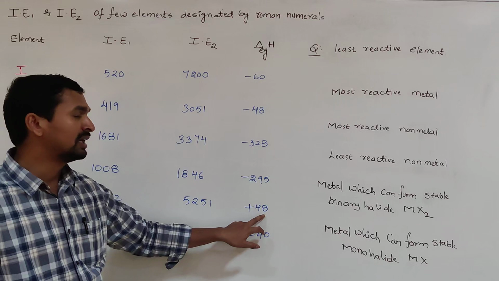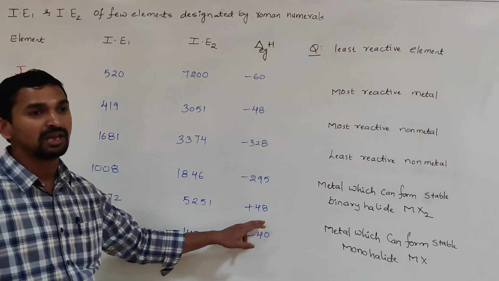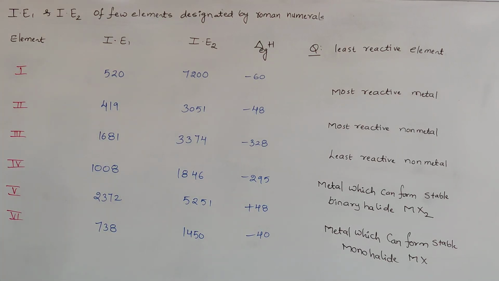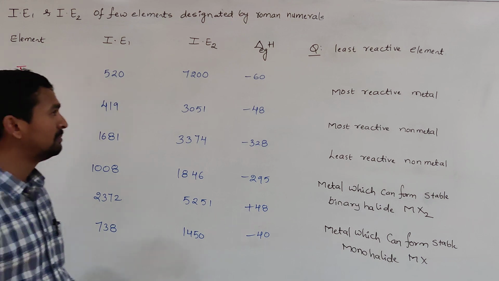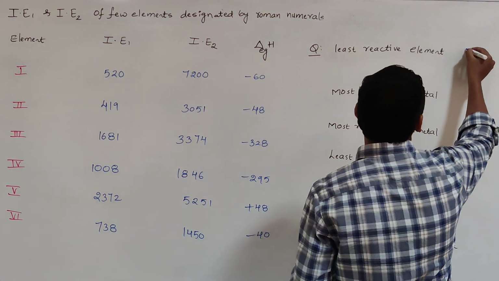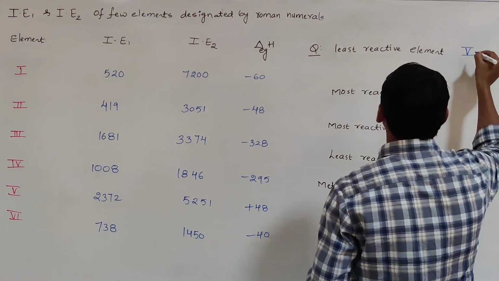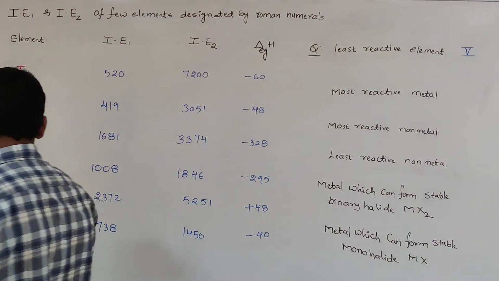When the electron gain enthalpy values are positive, they have no tendency to accept the electron easily. They are not ready to lose the electron, and they are not ready to gain the electron. That's why the fifth element is the least reactive element. So that fifth one is ruled out.